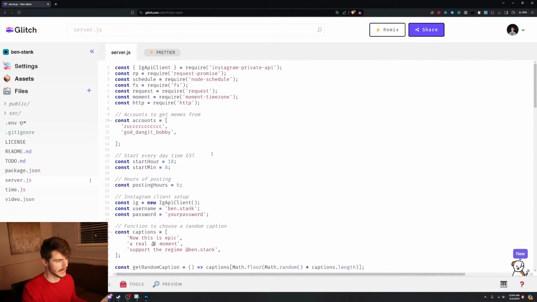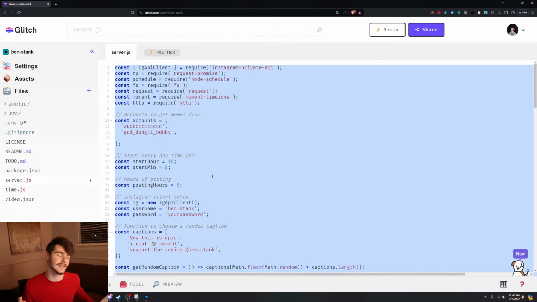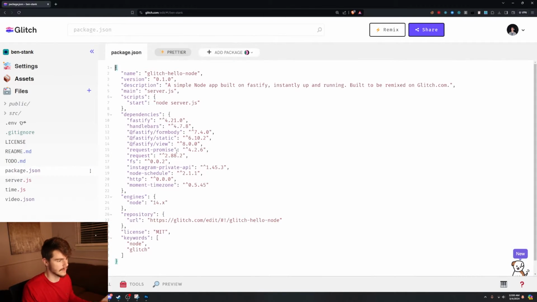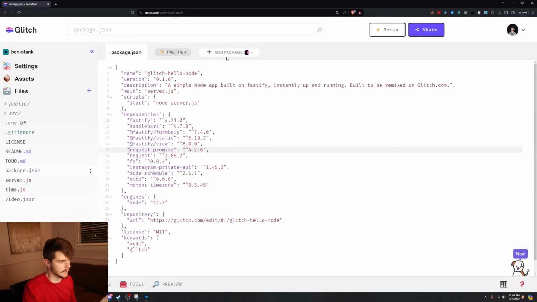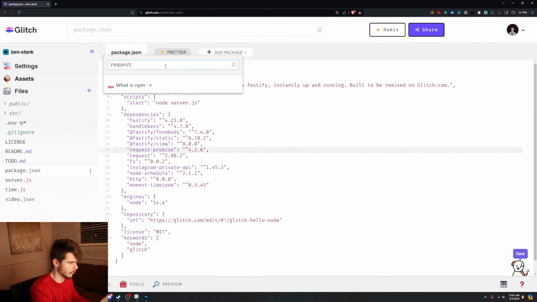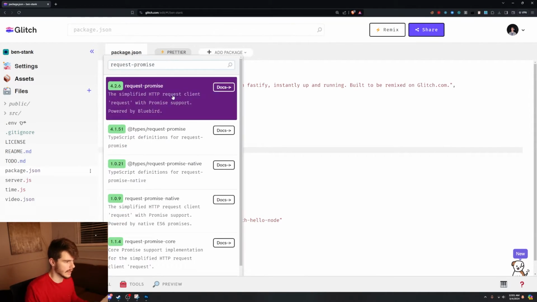In the server.js, you're just gonna paste all the code that's in the description below. And then from here, we're gonna wanna install some packages. So in this package.json here, you're gonna wanna install everything that I have here. All of these ones, I believe. So you're gonna wanna type into add package. We're gonna need request-promise and install it there.